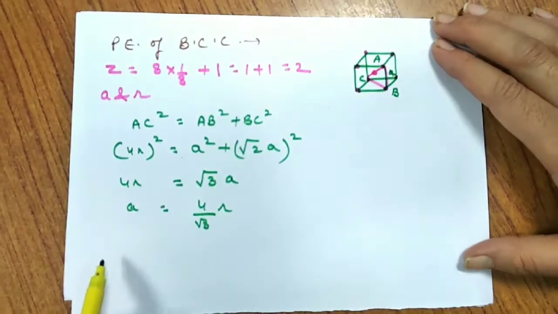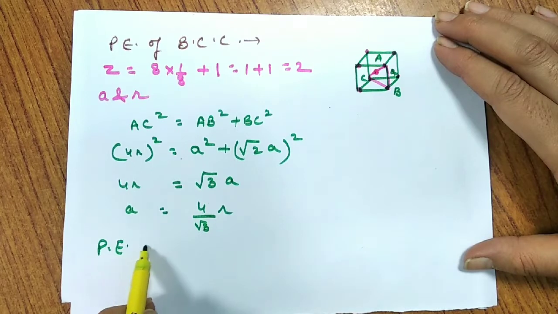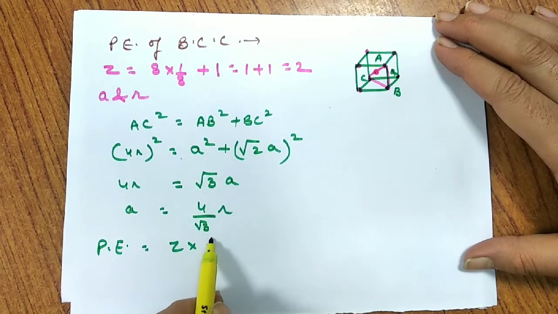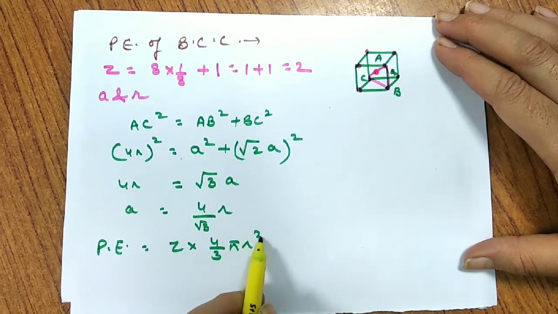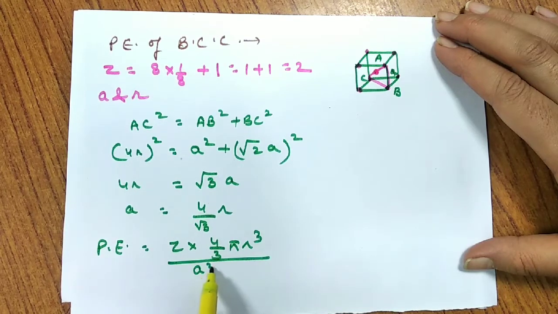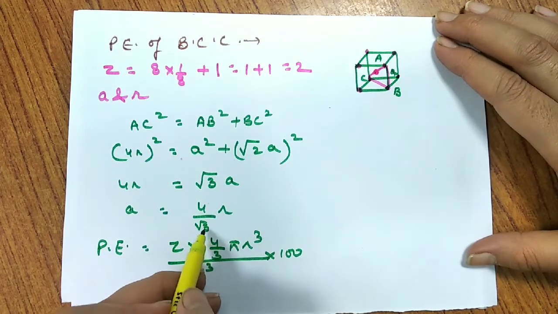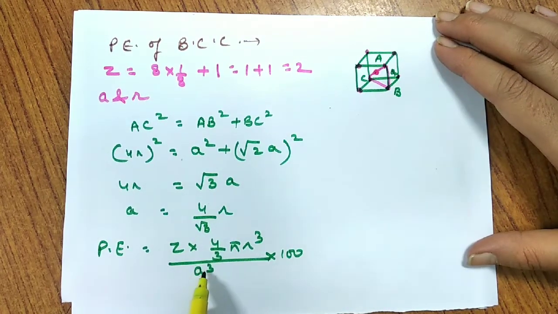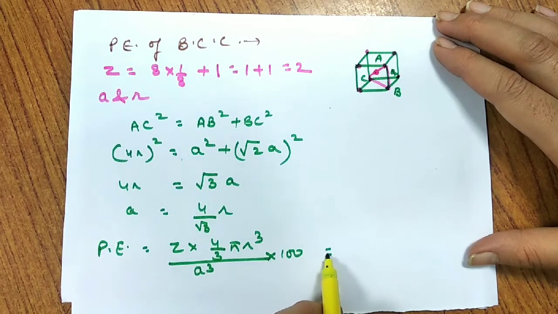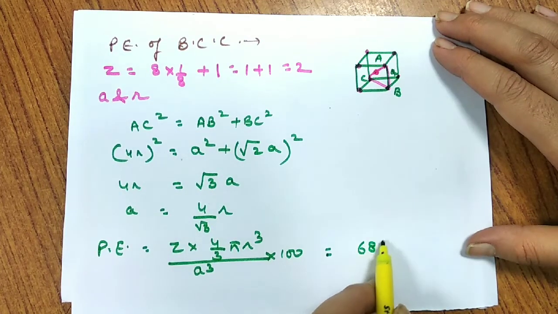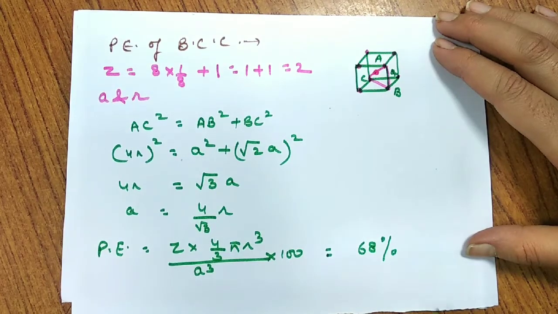So if I put this value in this equation, the equation is packing efficiency is equals to Z into 4 by 3 pi R cube divided by A cube multiplied by 100. So I'll just put the value of A as 4 by root 3 R whole cube in place of A. I'll get the answer as 68%.